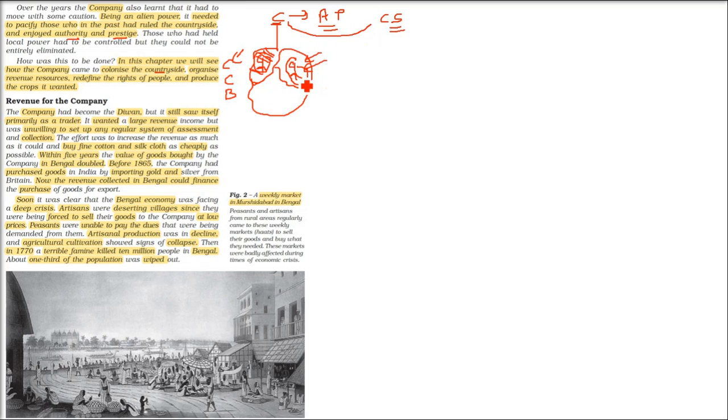How they organized the different revenue resources, from where they would get money, how they managed them, and then how this affected the rights of people, because people did not have that many rights, but still they had rights. How this control, the Diwani and the company, changed or redefined their rights, whether for good or bad, we'll see just now.